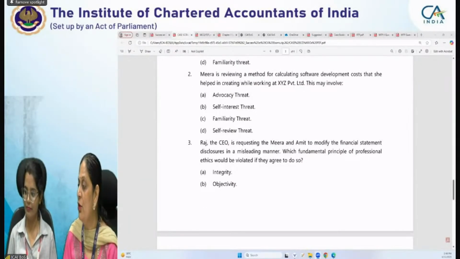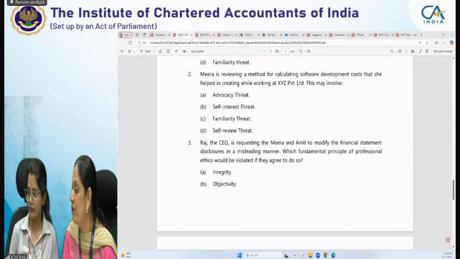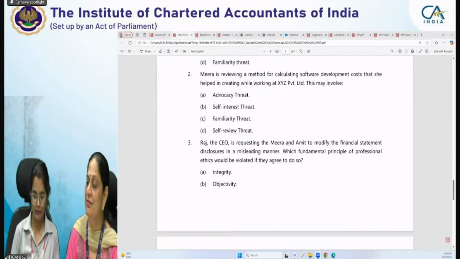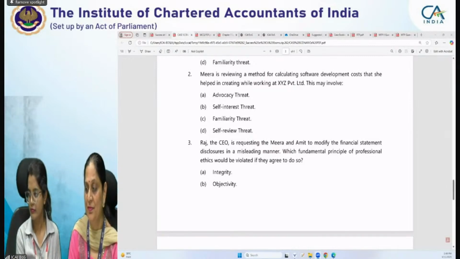Now, any one of you can unmute and tell why integrity. Would you like to tell, Arpita? You can raise your hand. We will unmute. Yeah, Arpita. It is integrity because it is misleading, so it will be dishonest for the users of the financial statements. And why is it not objectivity?